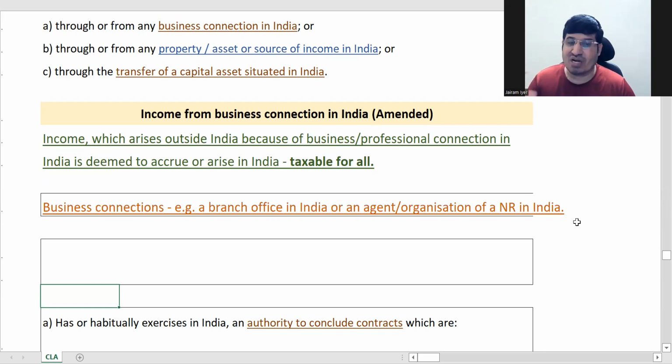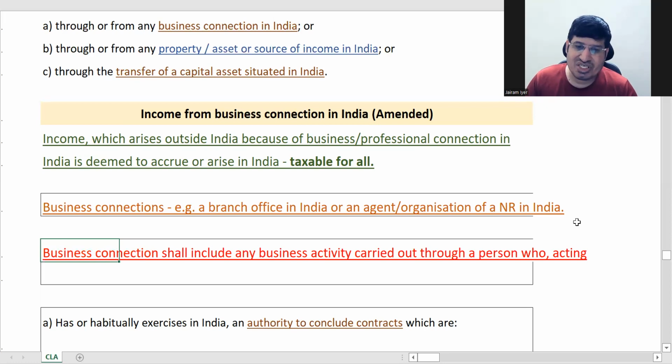Then whatever income he gets from India because of that agent or branch, only that part will be deemed to accrue or arise in India, not his other foreign income. Only that income which he is earning out of that particular agent or that particular branch, from India.